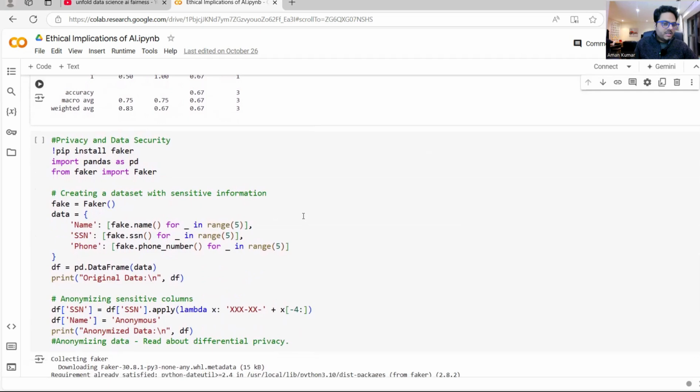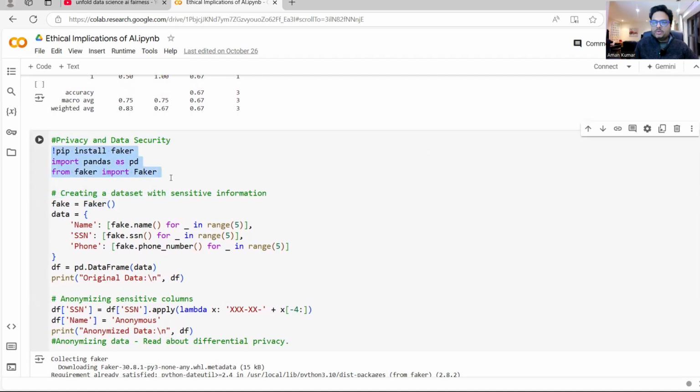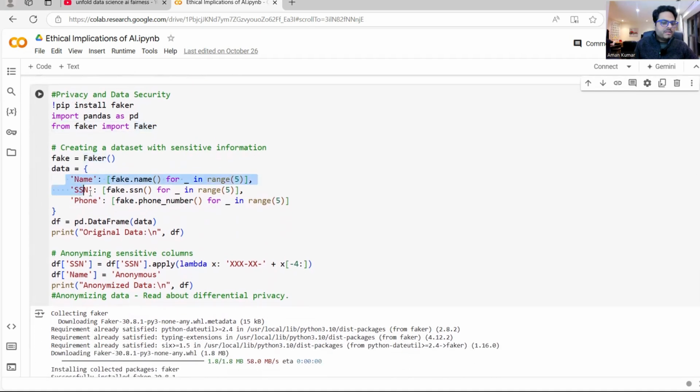Now let's look at this data here, privacy and data security concerns. For example, I'm using a Faker module. From Faker, you can create some data. I have a video on Faker as well if you want to see. And I'm creating name, SSN, and phone number of some people. So SSN is very sensitive data here. SSN is basically like the PAN card number in India, or the social security number in the US, a very sensitive number. How do you protect this number basically?